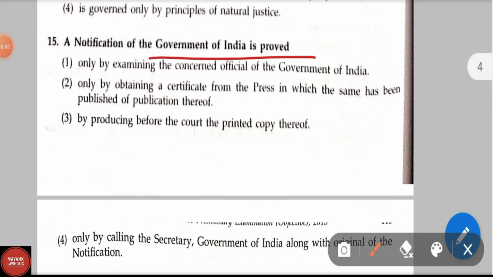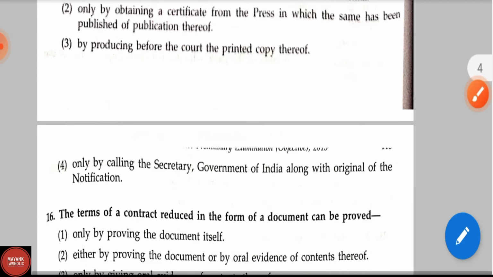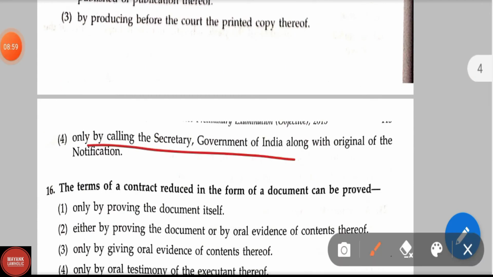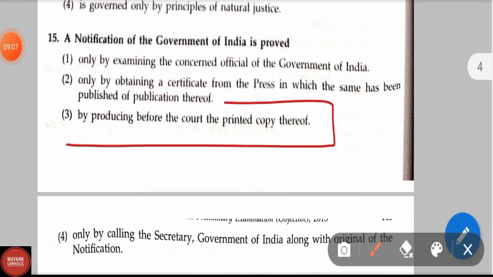A notification to the Government of India is proved only by examining the concerned officials of the Government of India, only by obtaining a certificate from the press in which the same has been published or publication thereof, by producing before the court the printed copy thereof. Option 4, only by calling the Secretary of Government of India along with the original notification. Here the correct answer is option 3rd, by producing before the court the printed copy thereof.